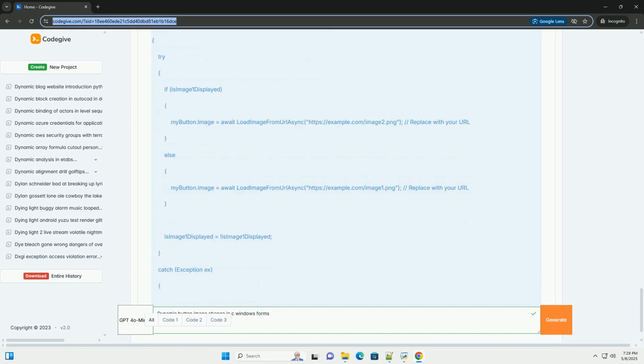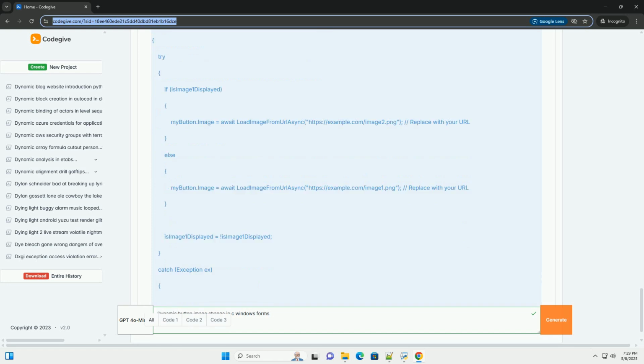5. Changing images at runtime, click event. Now, let's write code to change the button's image when the button is clicked. 1. Create a click event handler. Double-click on the button in the designer. This will automatically create a click event handler method in your Form1.cs file, for example myButton_Click. 2. Write the code to change the image.